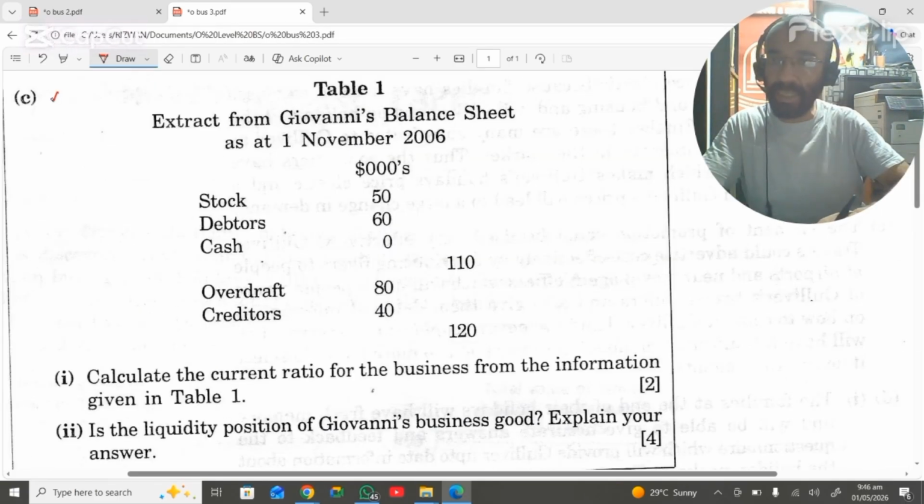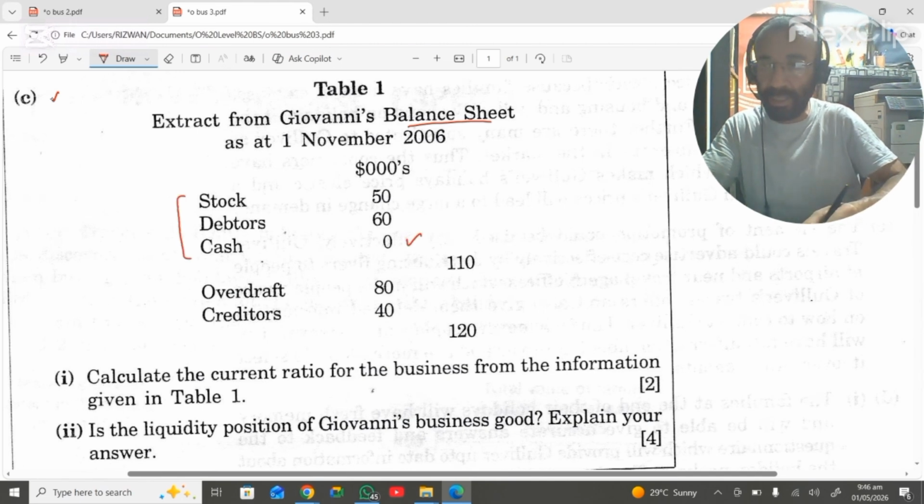Next, C part is an extract from Giovanni's balance sheet as at 1st November 2006. Stocks, debtors, and cash are given, and this is a very important thing: the cash is zero. So these are current assets.